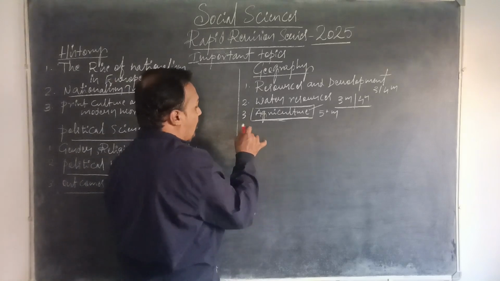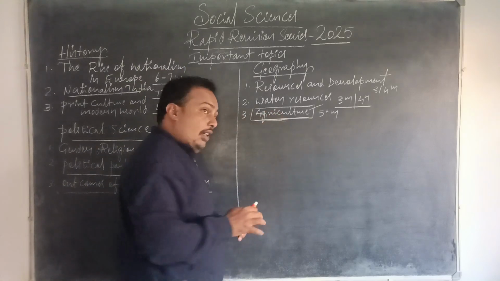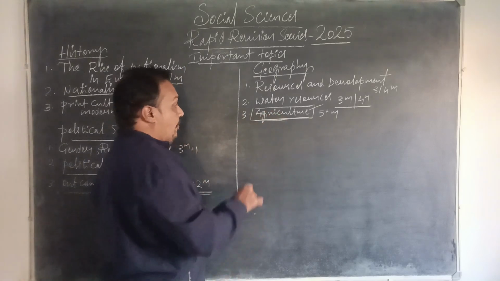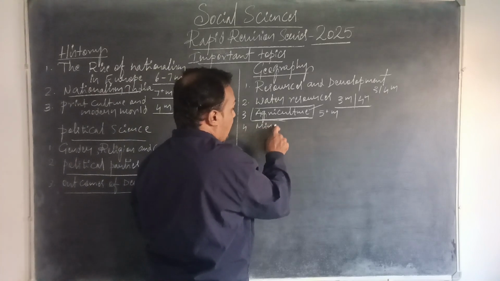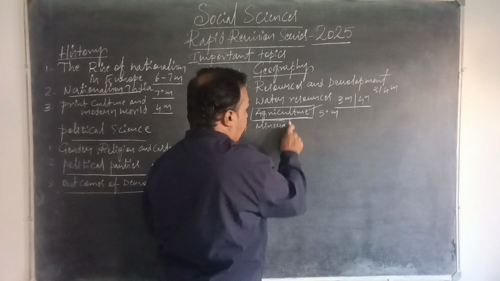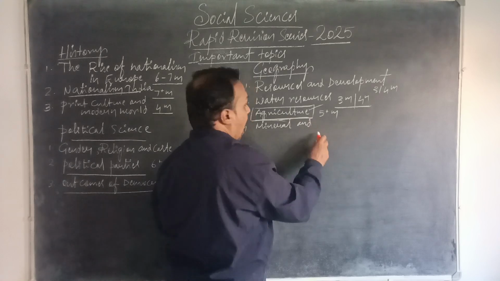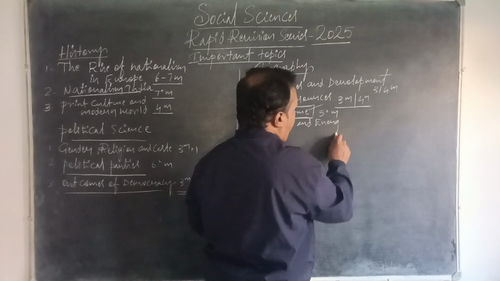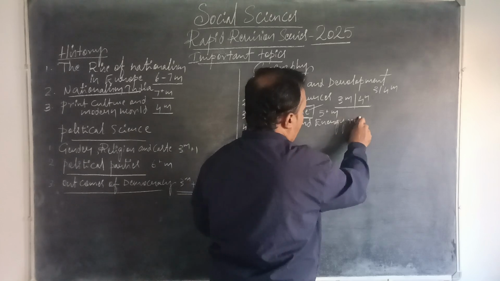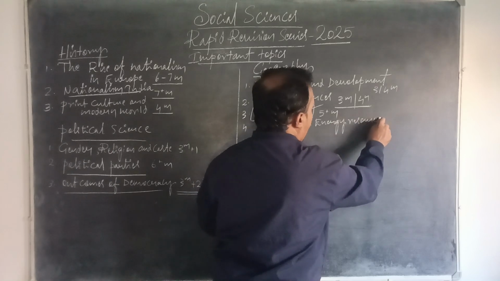And mineral resources is another chapter on which we need to concentrate more. Mineral and energy resources. This chapter is very important.